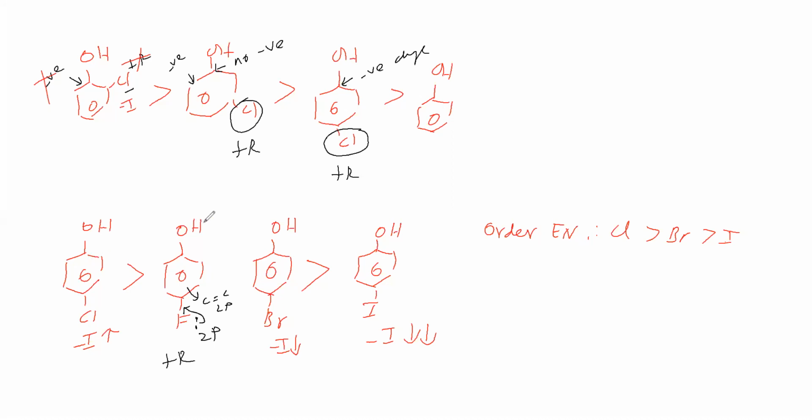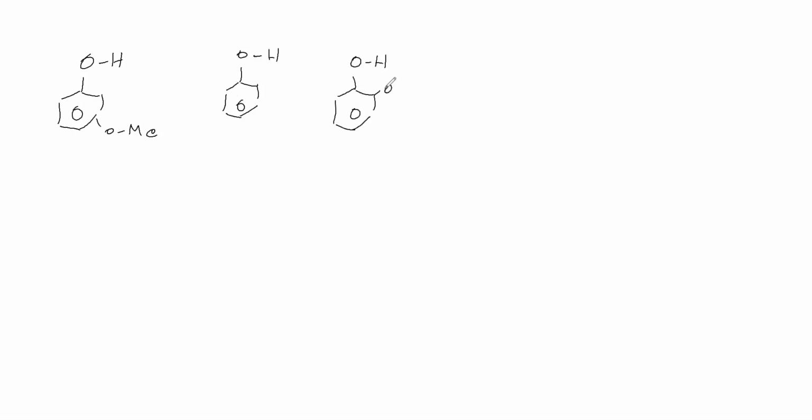Next set we will take: metamethoxyphenol, then phenol, then orthomethoxyphenol, then paramethoxyphenol. How will the acidic nature be? Now we will take paramethoxy and orthomethoxy.